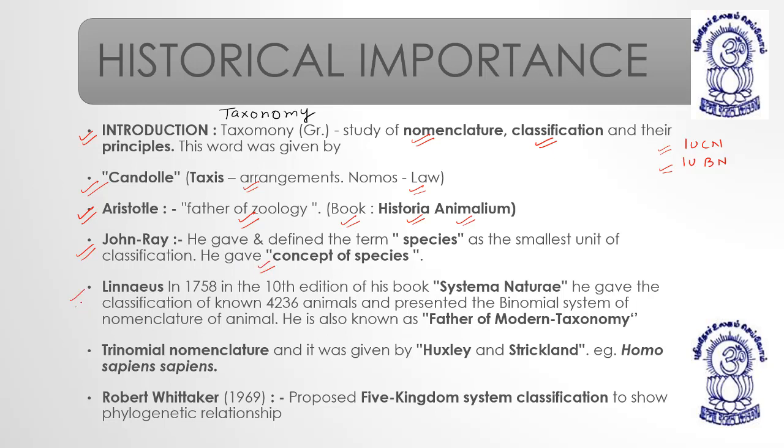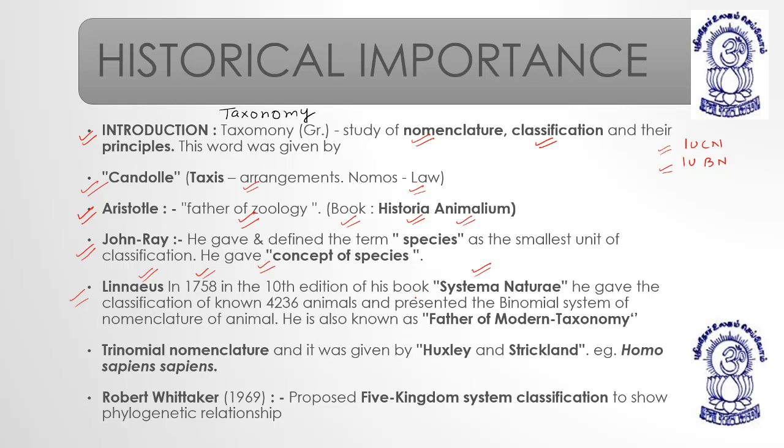Now coming to the next, we have to learn about Linnaeus. Carolus Linnaeus, in 1758, in the 10th edition of his book Systema Naturae, gave the classification of 4,236 known animals and presented the binomial system of nomenclature, which I think you were also introduced to in class 9 regarding the generic name and the species name.